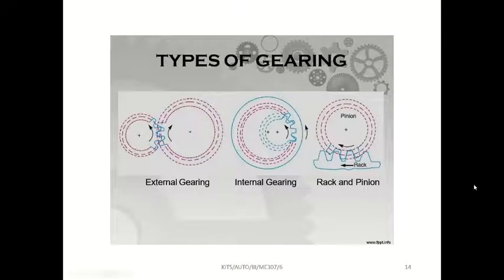In rack and pinion, circular motion will be converted into linear motion, otherwise linear motion will be converted into circular motion. That is the specialty of rack and pinion. In olden days, in the steering gear mechanism, they used rack and pinion. If you rotate the steering, in the bottom there will be a rack. The steering wheel is attached to the pinion, and this pinion will move the rack leftward and rightward. By that the wheels will be turned either right side or left side. In olden days they used it like that.